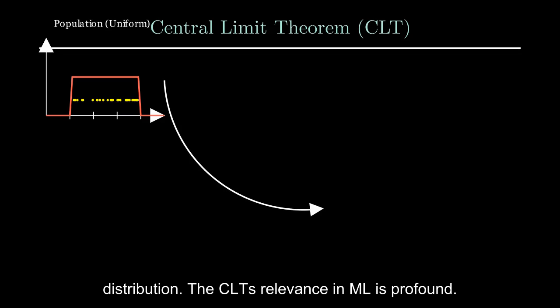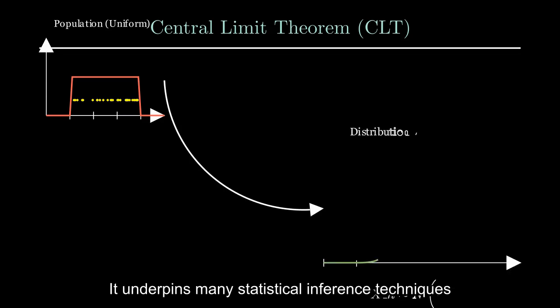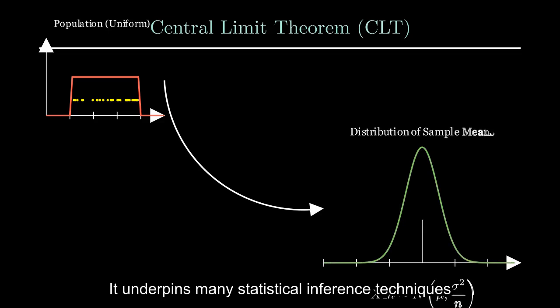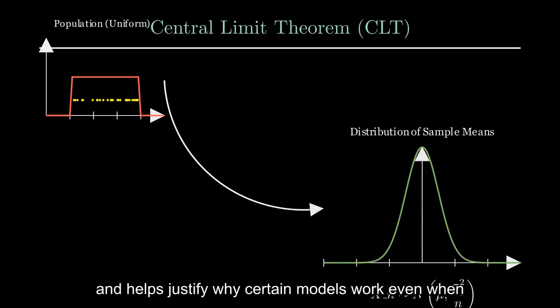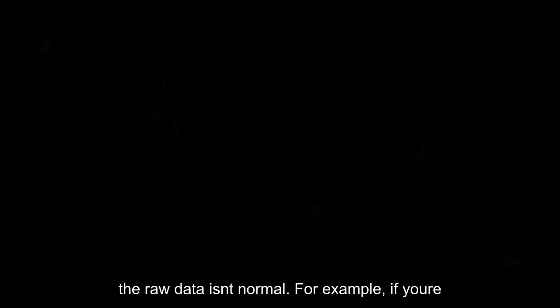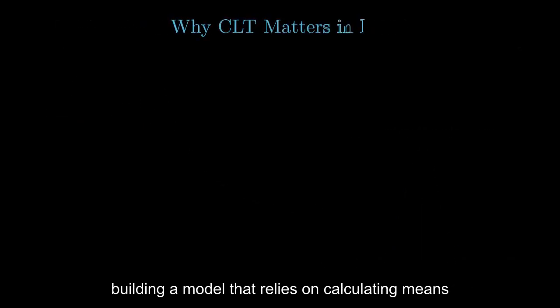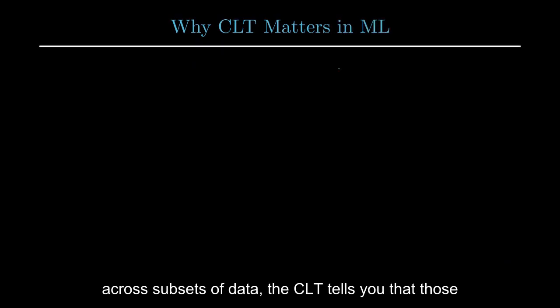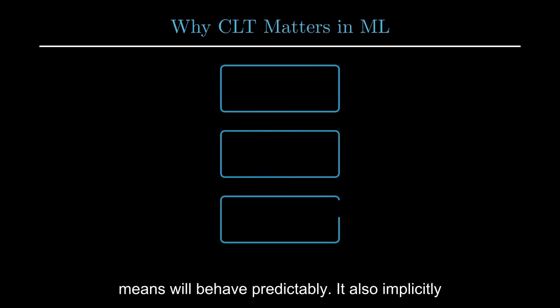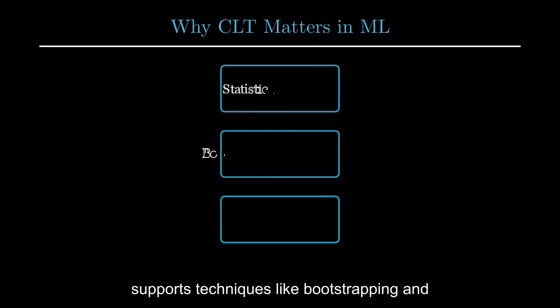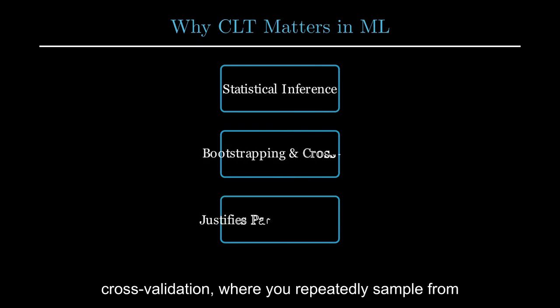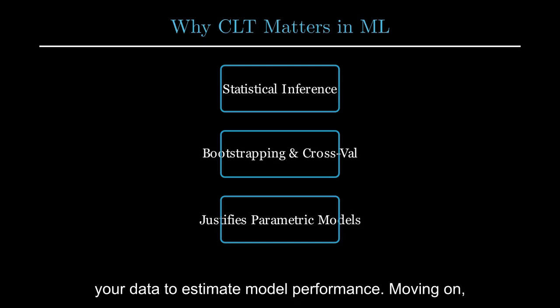The CLT's relevance in ML is profound. It underpins many statistical inference techniques and helps justify why certain models work even when the raw data isn't normal. For example, if you're building a model that relies on calculating means across subsets of data, the CLT tells you that those means will behave predictably. It also implicitly supports techniques like bootstrapping and cross-validation, where you repeatedly sample from your data to estimate model performance.